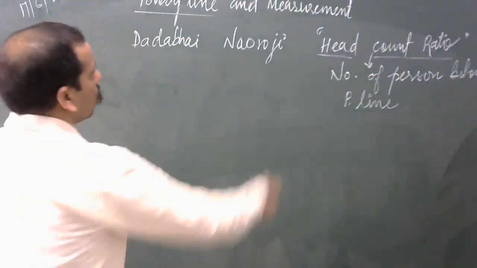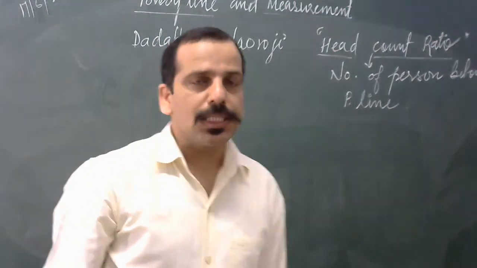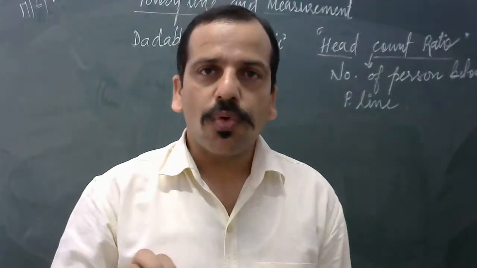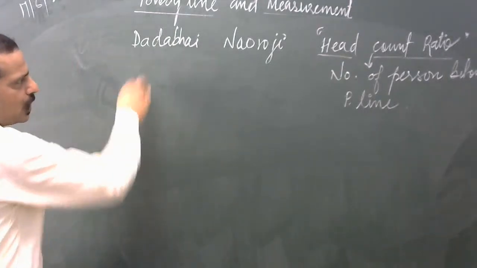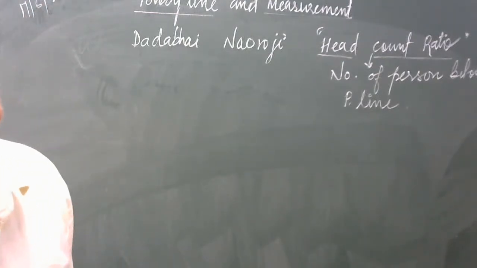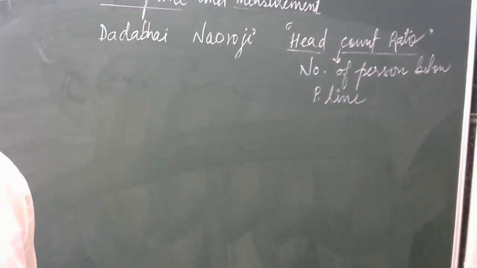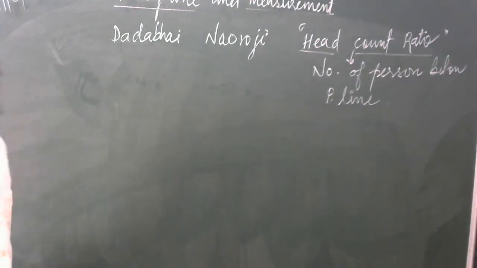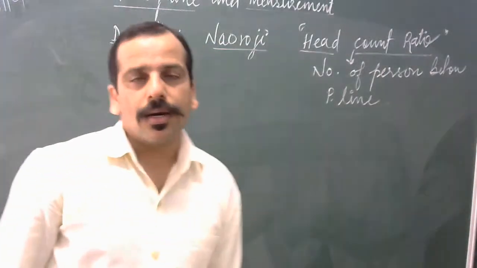Another measurement of poverty: poverty was measured in 1881, way back during the British time. This was measured by the famous personality Dadabhai Naoroji. Hope you have heard about Dadabhai Naoroji. He is the first person who estimated the poverty in our country.